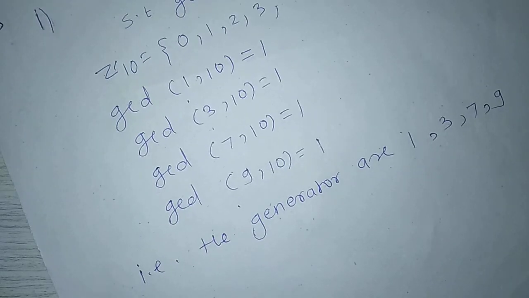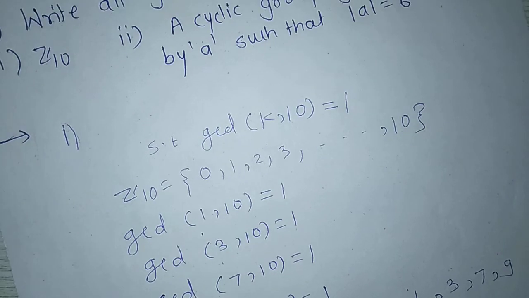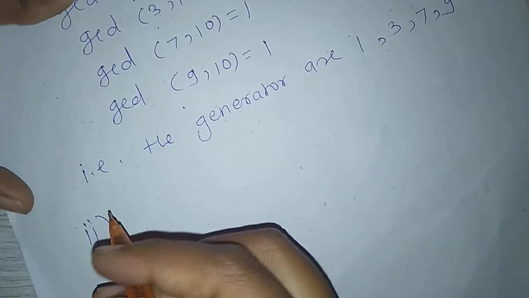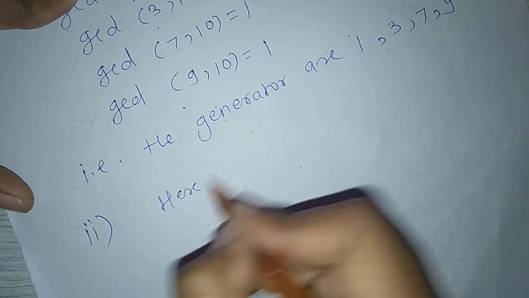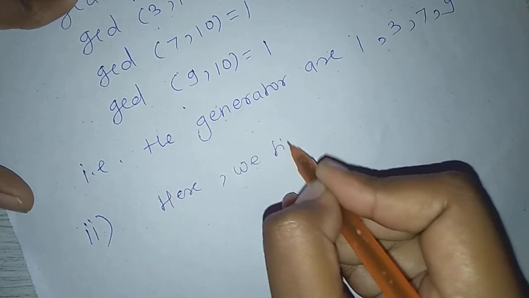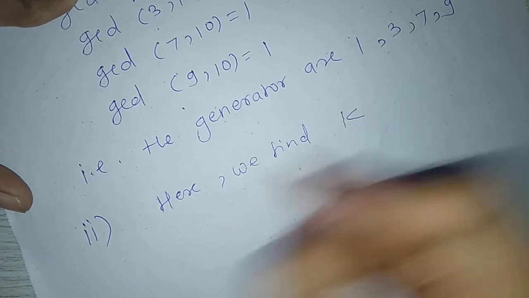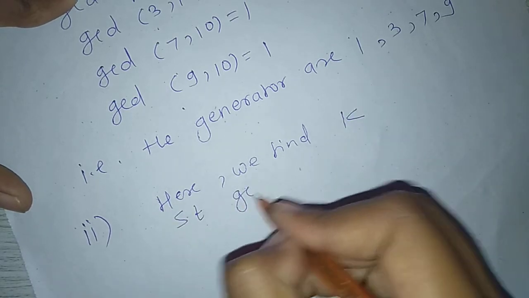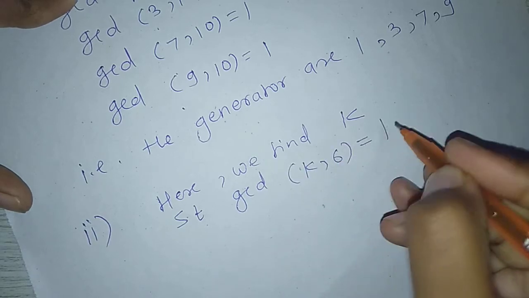Next, for the second, a cyclic group generated by A such that order of A equals 6. Here we find the values of k such that GCD of k, 6 equals 1.